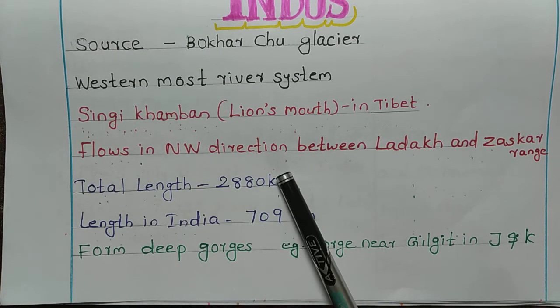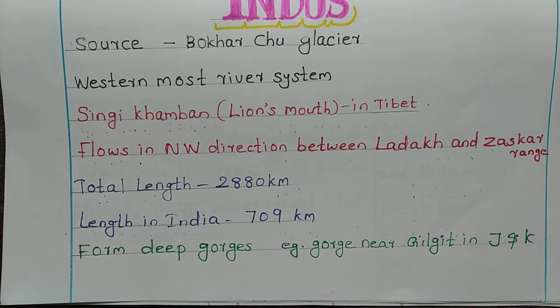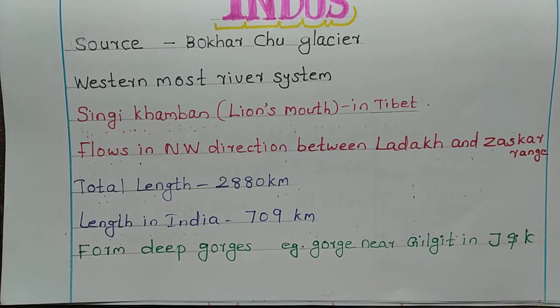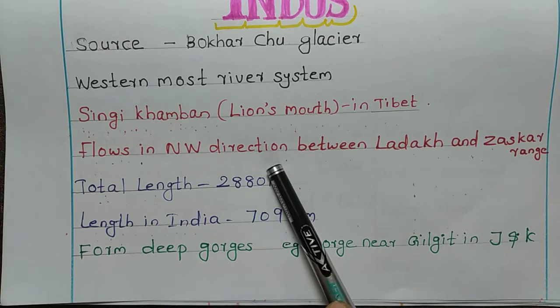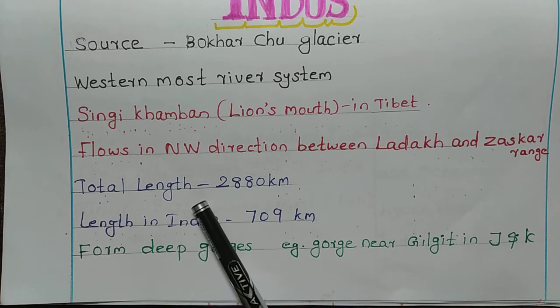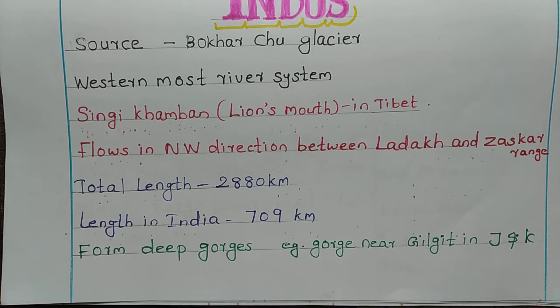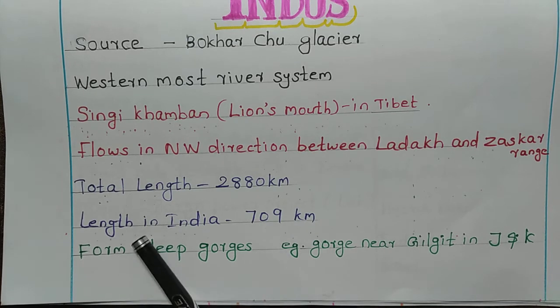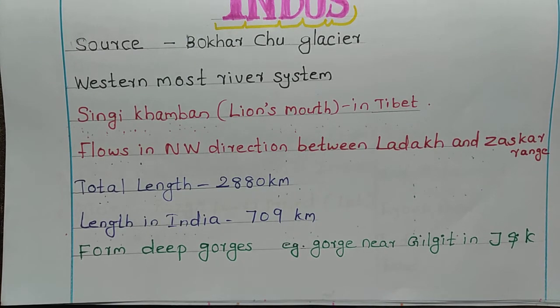It flows in a northwest direction between the Ladakh and Zaskar range. While studying the physiography of India, we have studied this Ladakh and Zaskar range, and here the Indus flows in a northwest direction between them.